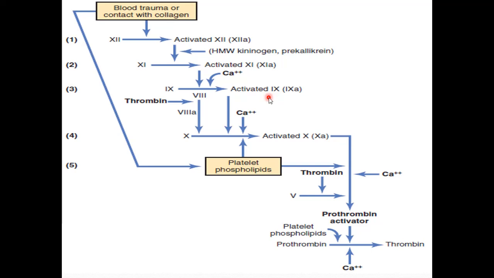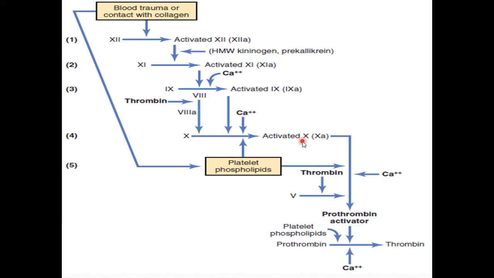Now activated factor 9, along with factor 8, in the presence of calcium ions and platelet phospholipids, will cause activation of factor 10. It will convert inactive factor 10 to activated factor 10.